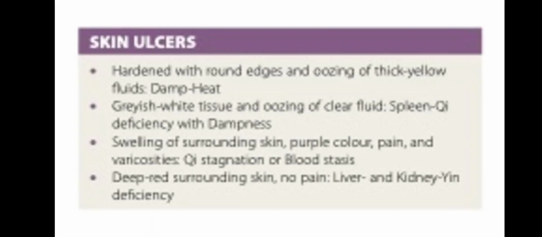As a symptom for skin ulcers, when it is hardened with round edges and oozing of thick yellow fluids, it is caused by damp heat. If it is grayish-white tissue and oozing of clear fluid, it is spleen qi deficiency with dampness. If there is swelling of surrounding skin, purple color, pain, and varicosities, it is caused by qi stagnation or blood stasis. When it is deep red surrounding the skin and no pain, it is caused by liver and kidney deficiency.